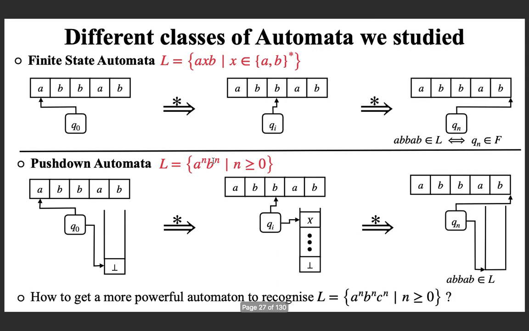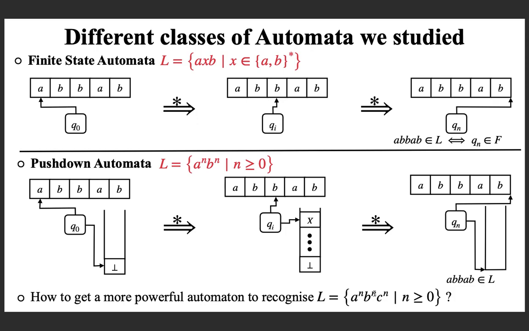Now an interesting question is, how can we get a more powerful automaton to recognize the language a to the power n, b to the power n, c to the power n, where n is greater than or equal to 0? This language is proved to be non-context free, and hence we know that we cannot have a pushdown automata, and hence a finite state automata, for this language.